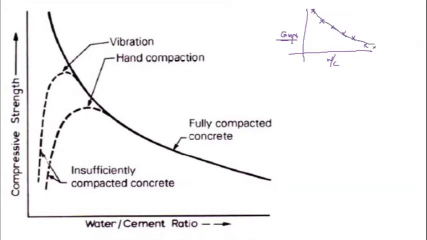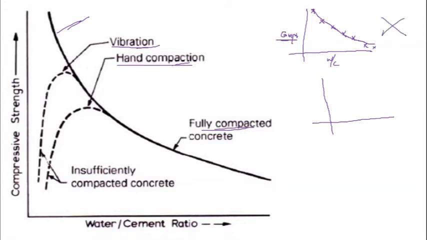So this is the curve. If the compaction is not completely done, if vibration or hand compaction is used to compact, remember, you can never get 100% compaction. Even if you use vibrating machines or hand compaction, you cannot achieve 100% compaction. Therefore, the curve is never going to be this way.